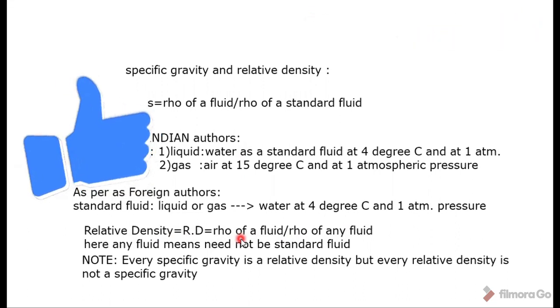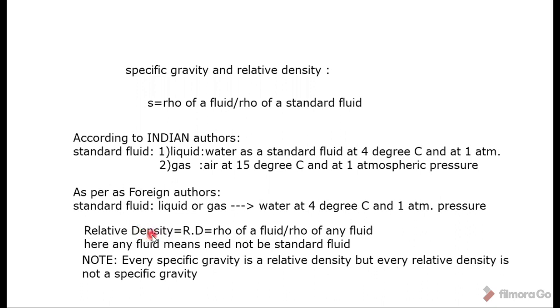Please remember this. Whenever a comparison is required with respect to some random fluid, maybe anything, not only water in case of liquid, not only air in case of gas, we can compare with respect to anything.